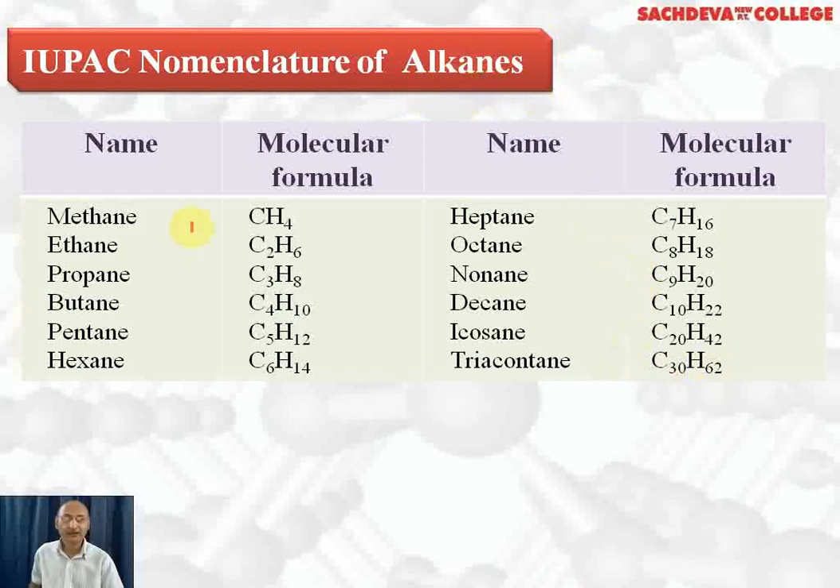For 1 carbon we write methane, 2 carbon ethane, 3 carbon propane, 4 carbon butane, 5 pentane, 6 hexane, 7 heptane, 8 octane, 9 nonane, 10 decane. For 20 we call it icosane and for 30 we call it triacontane.